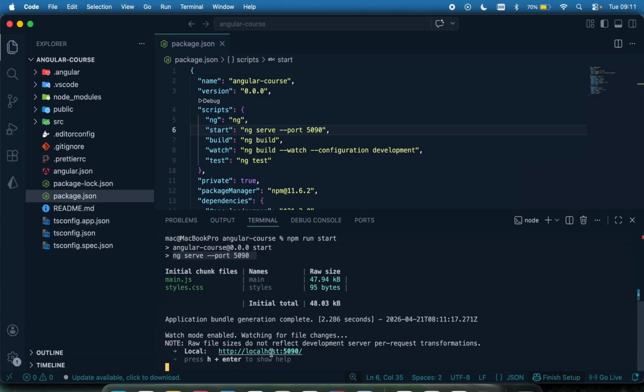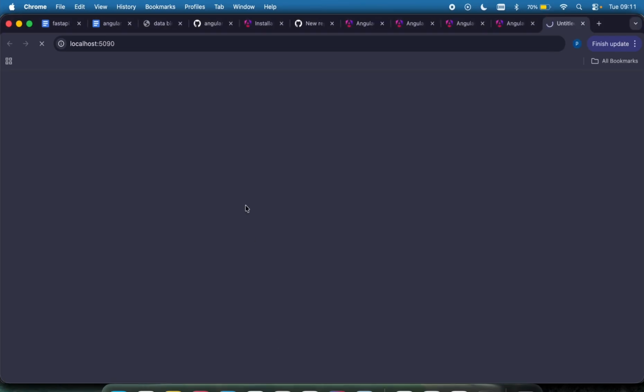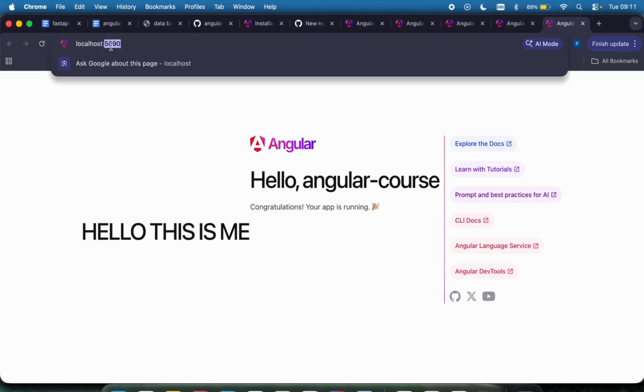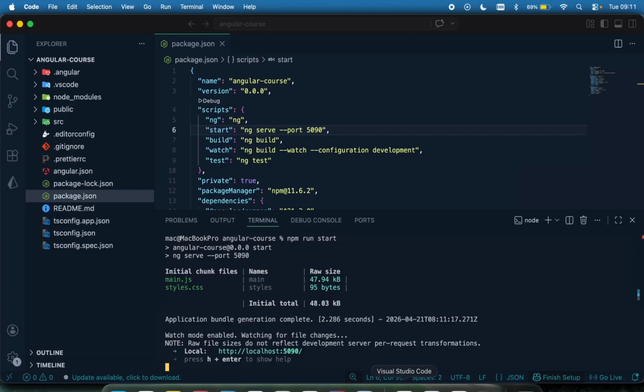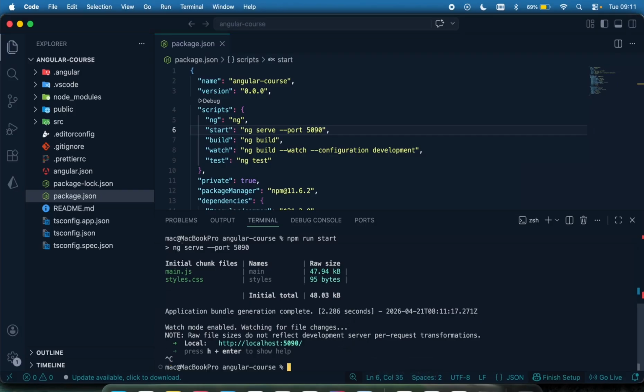And you can see it's on localhost 5090, which is the port right here. The application is running on this port like that. Okay, so that's how to run your application on different ports. Control C again to stop.